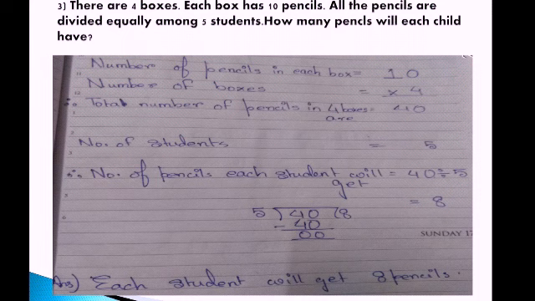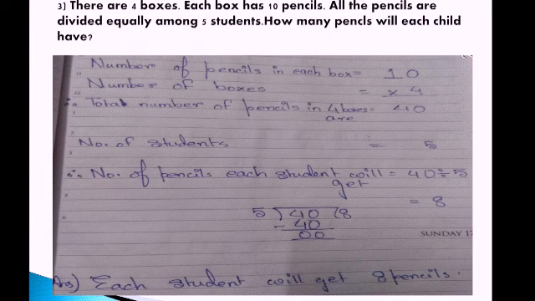So now let us look into the statements that we have to write. First statement, number of pencils in each box, that is 10. Number of boxes, 4. So total number of pencils in 4 boxes, 4 tens are 40. Now number of students. Among how many students do the pencils have to be divided? 5 students. So number of students equals 5.